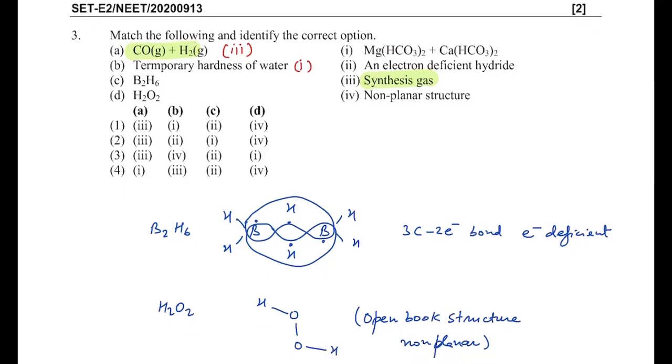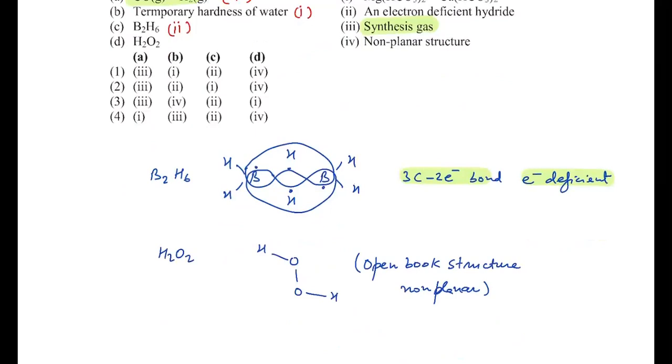B2H6 structure we can refer to, it has 3 center 2 electron bonds, that's why it is electron deficient. So we can put electron deficient in this case. That means answer is 2 over here. And then H2O2 is a non-planar structure because its structure is an open book structure. It looks like a planar structure, but it is actually an open book structure, so it is non-planar. That means for H2O2 we should write 4.